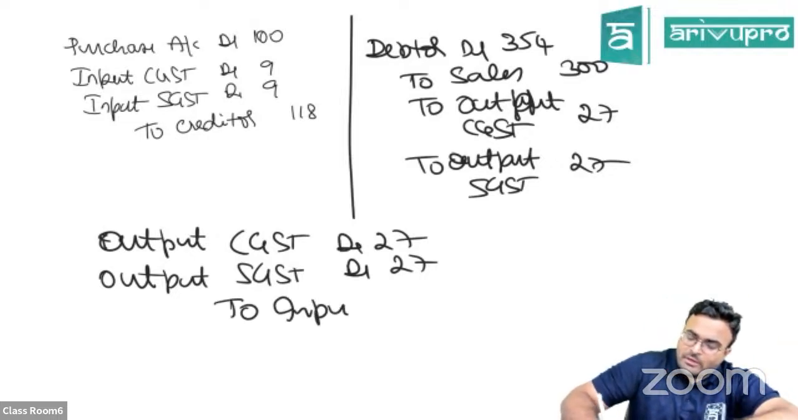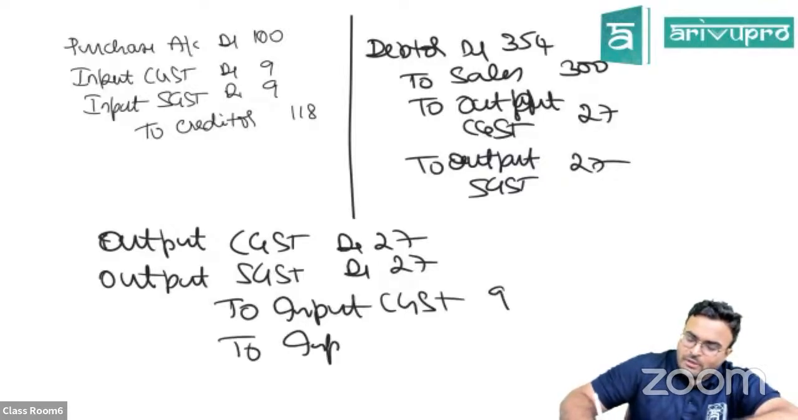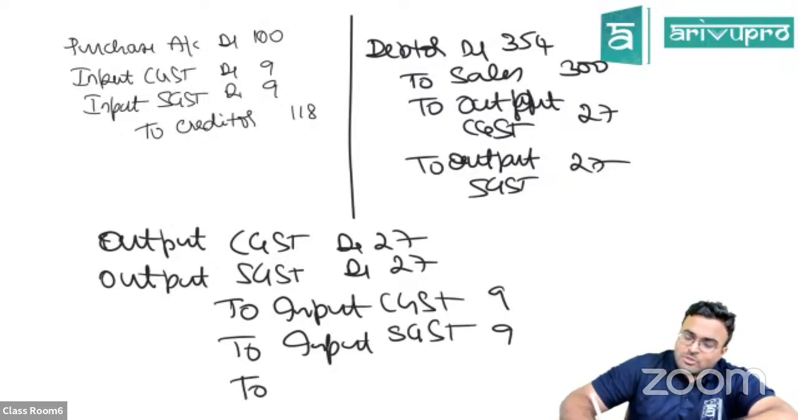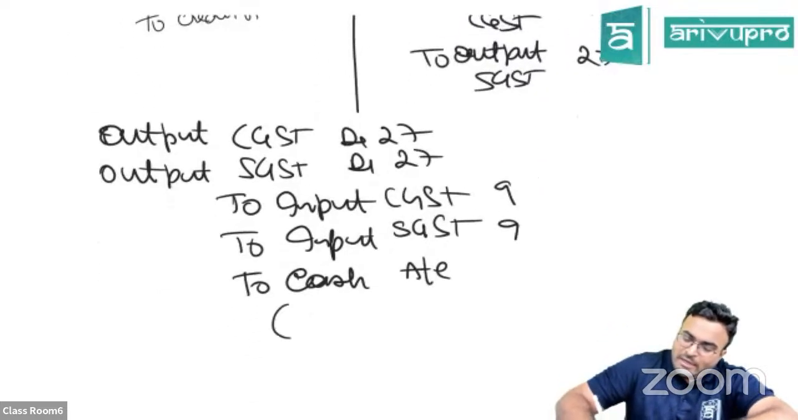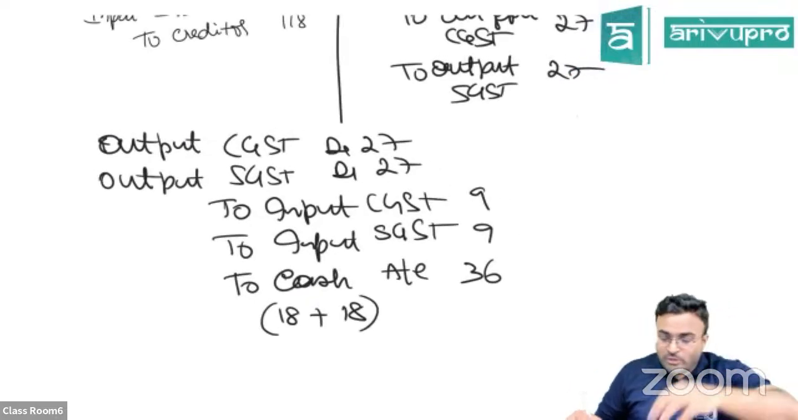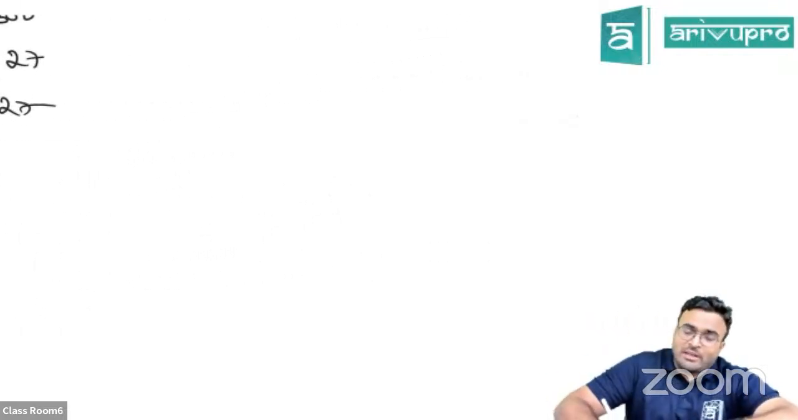Input CGST 9, input SGST 9. So now you can see out of 27, 9 and 9 is paid. So the balance has to be paid now in cash. So to cash account, 18 plus 18, 36 will be paid in cash. One more thing that you need to remember, this same thing can be tested in your final accounts also.